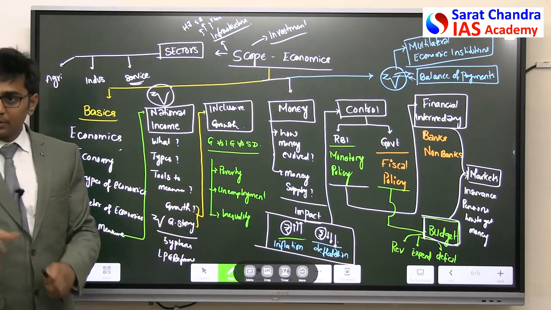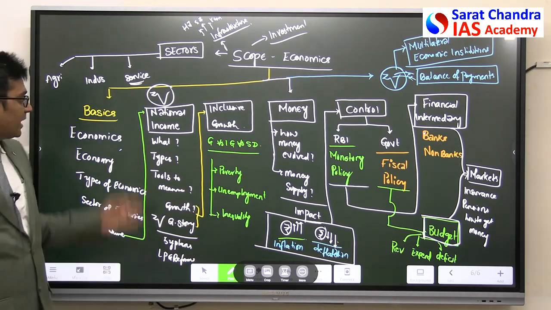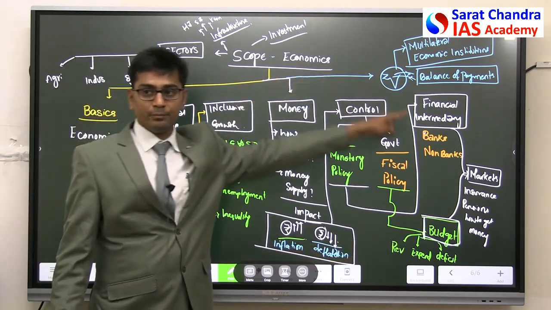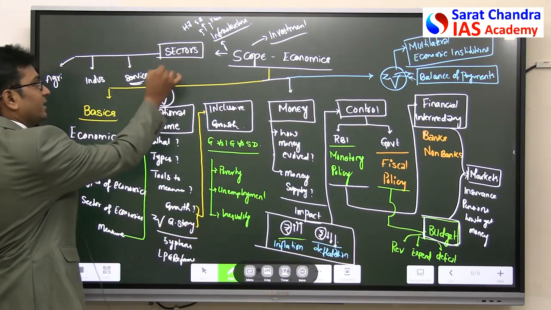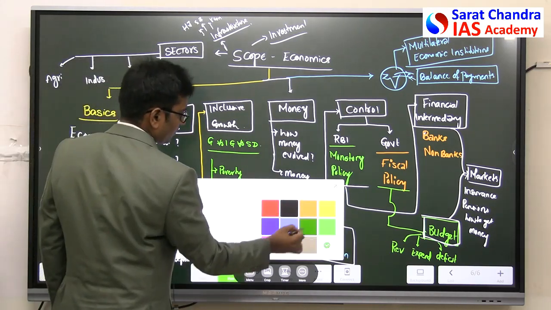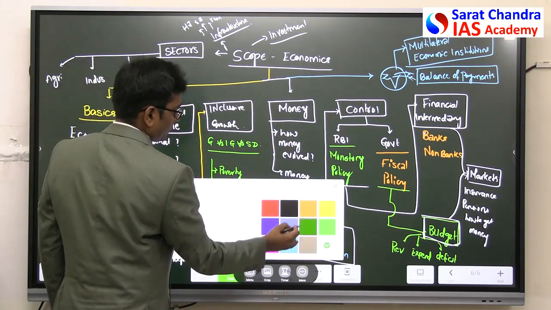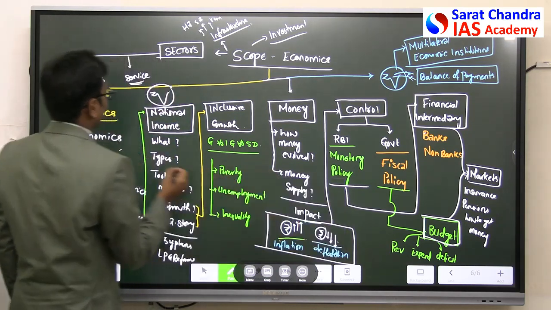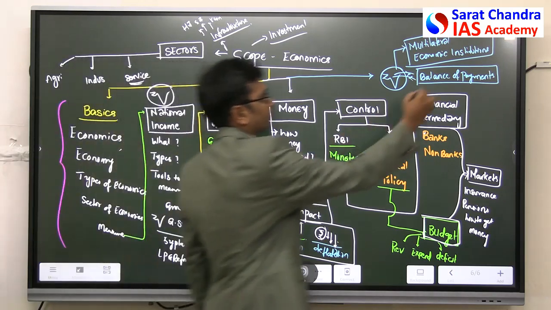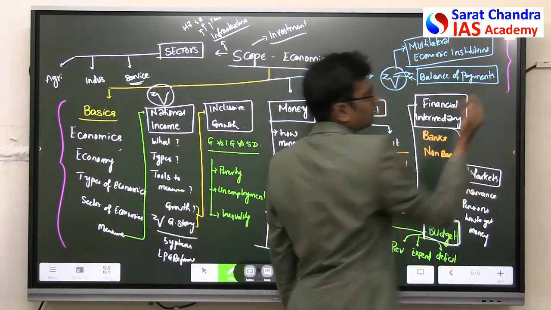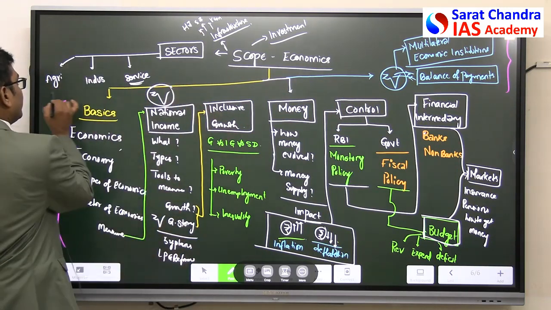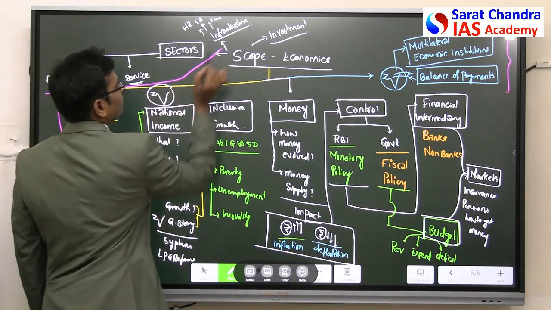And UPSC prelims is difficult because the questions will be asked from here. 80% of the questions in economics will be from here. Here they don't ask. Here they will ask in mains, sectors. This is what I said. So the prelims component exclusively is from here to here. But for here, this is the mains component. That is the reason why mains is easy, because we know the thing.